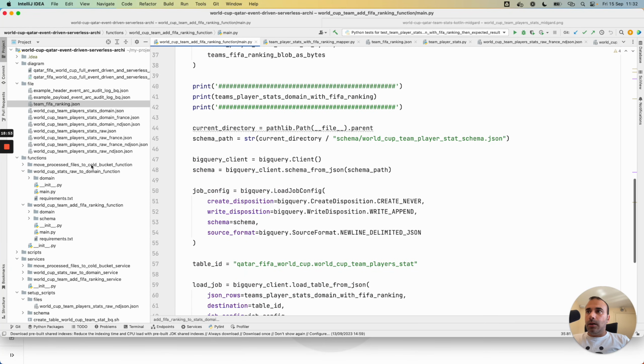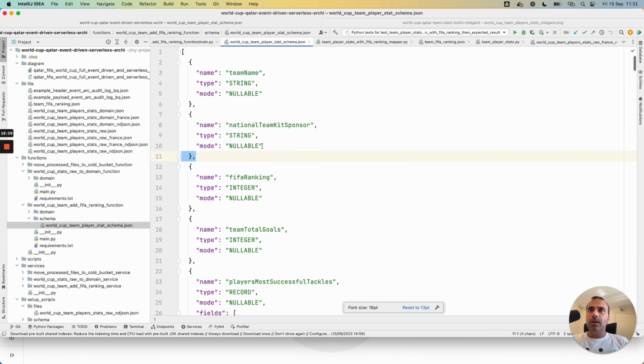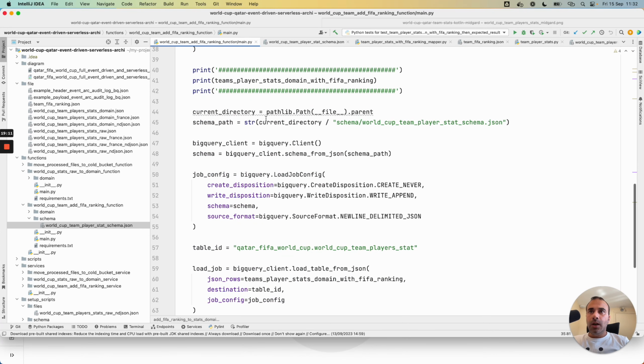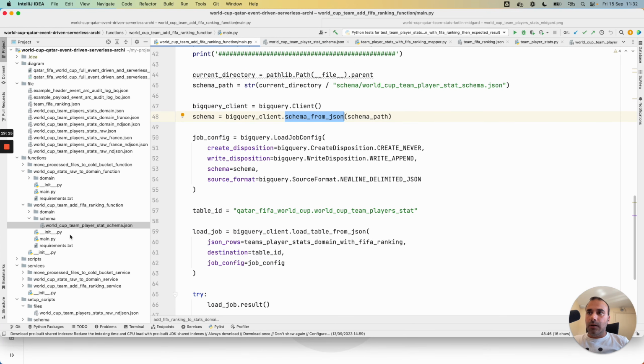Then I also give a schema for BigQuery, because with this cloud function, when we retrieve the domain data and set the FIFA ranking, at the end, this cloud function will write the result to a BigQuery table. I prepare the BigQuery client. I retrieve the schema prepared in the code.